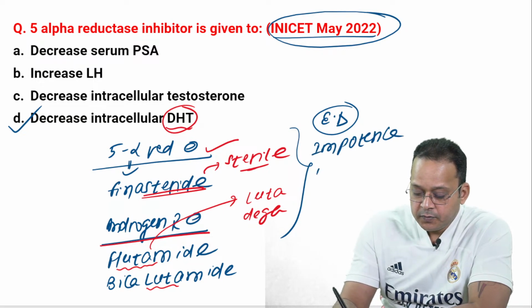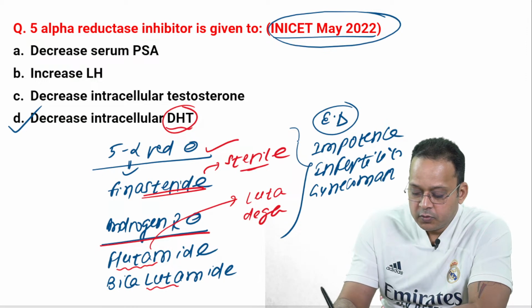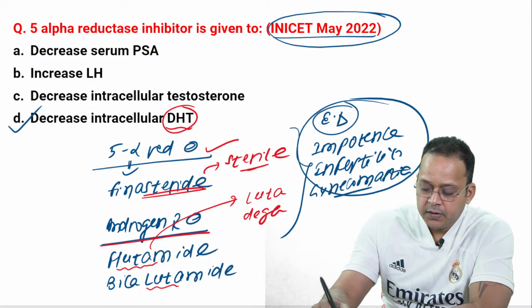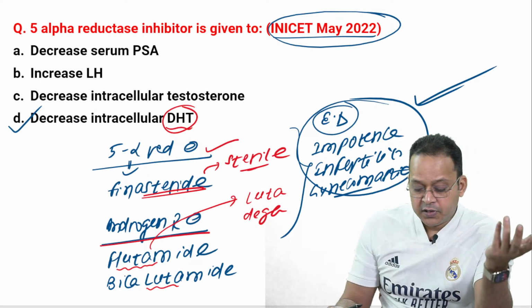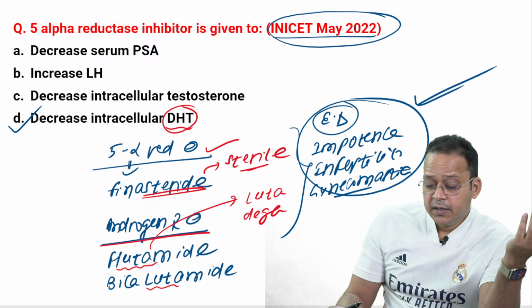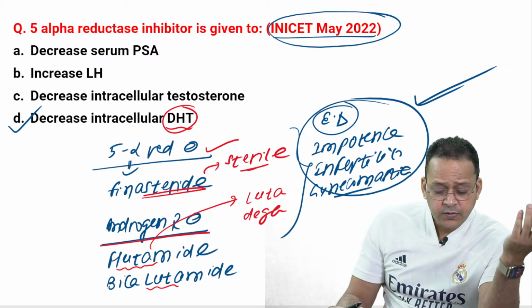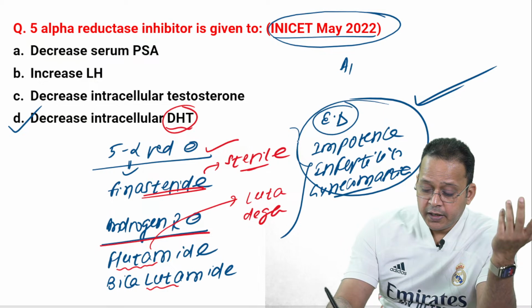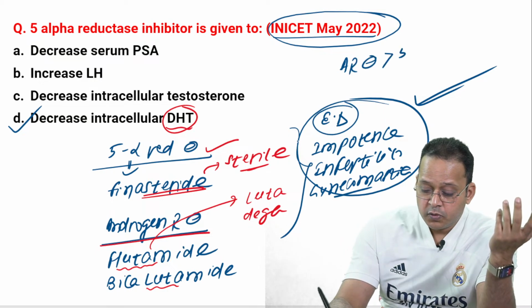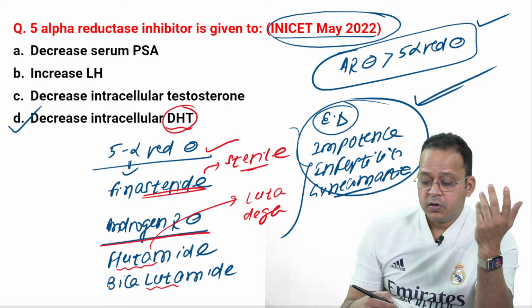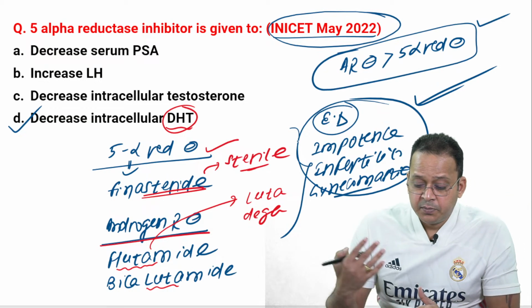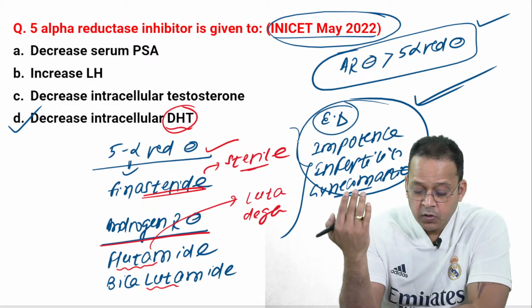Impotence, infertility, gynecomastia. So see, these are the side effects which can be seen with these drugs. They'll make the patient sterile, the patient will be ruined because of these side effects. And if they ask you which is more, then androgen receptor blockers cause more of these side effects as compared to 5 alpha reductase blockers, right?